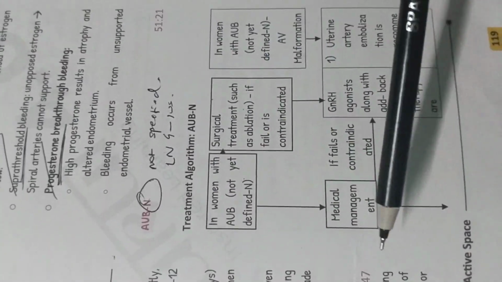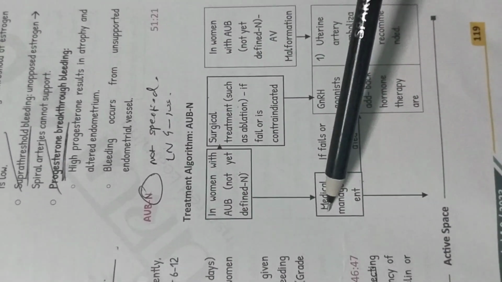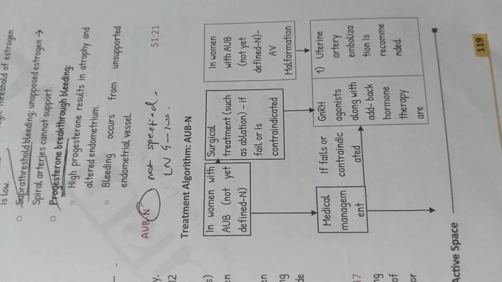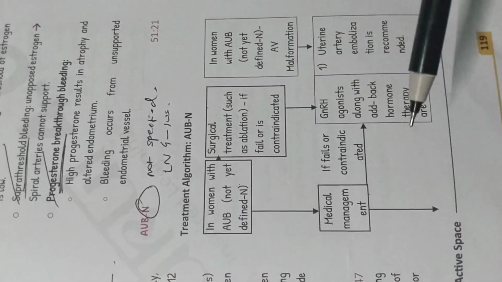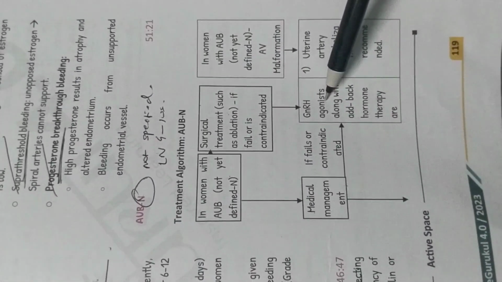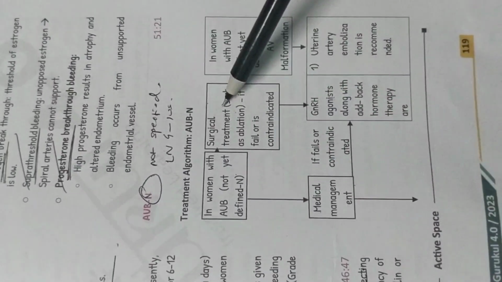So one thing I can assure you, that in a woman with AUB, you have medical management, you have surgical management. In medical management, you start with LNG IUS, you can go on to COC. If these two fail, you move on to GnRH agonist. Similarly for the case of surgery. If surgery fails or is contraindicated, you move on to GnRH agonist. So GnRH agonist is never the first line treatment. It is always a treatment when either medical or surgical management fails.